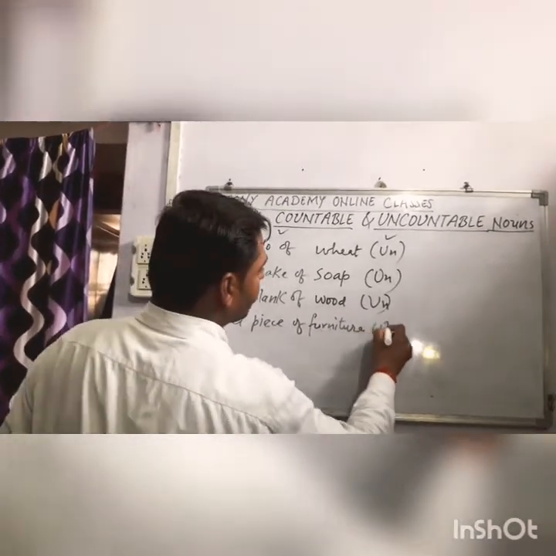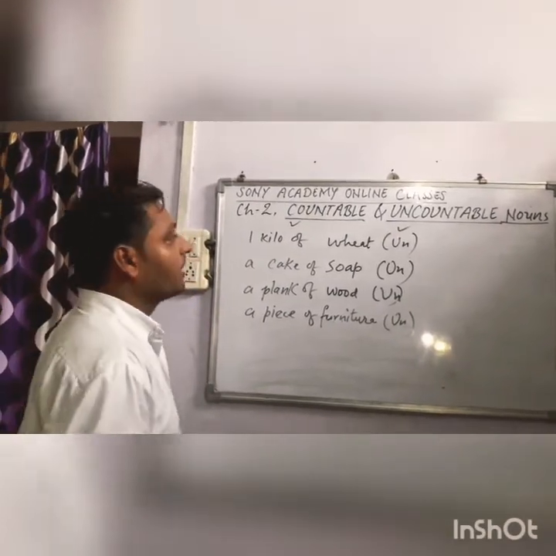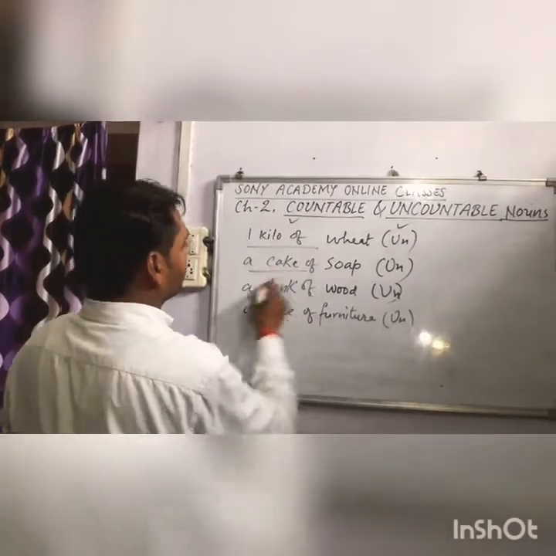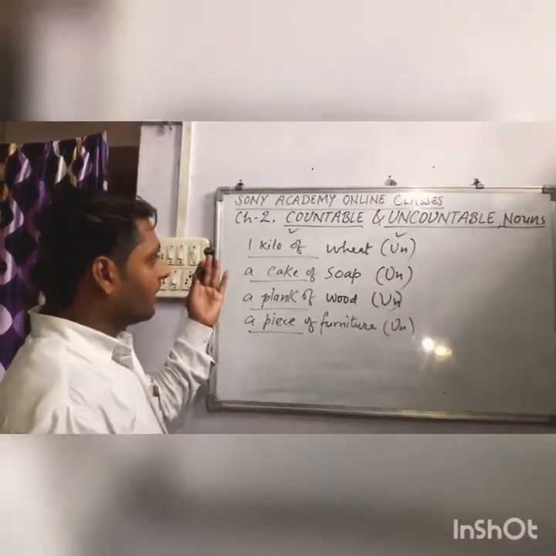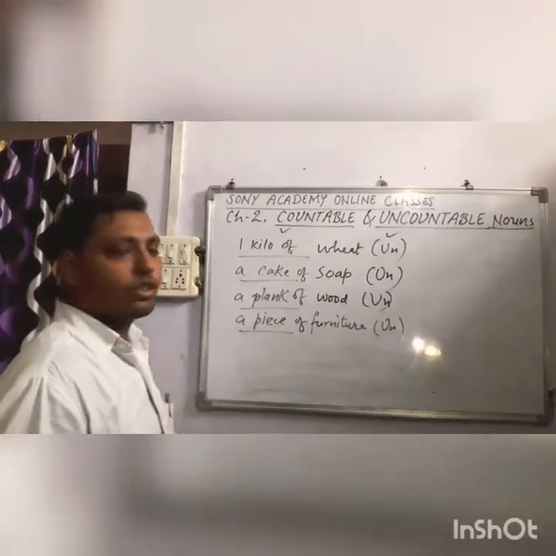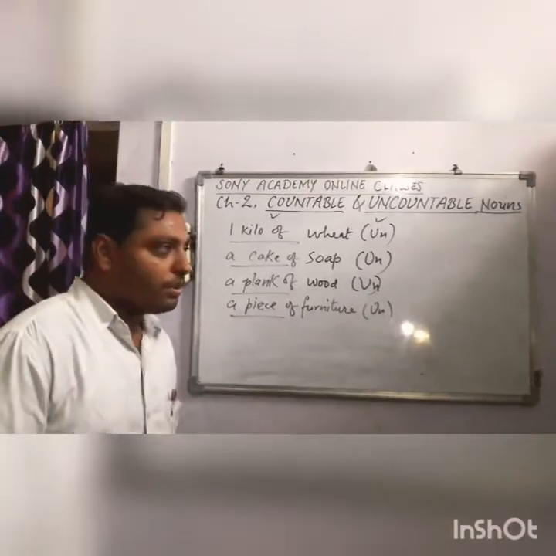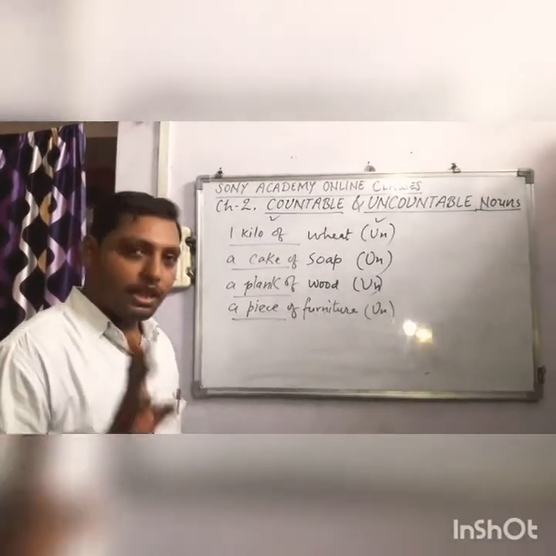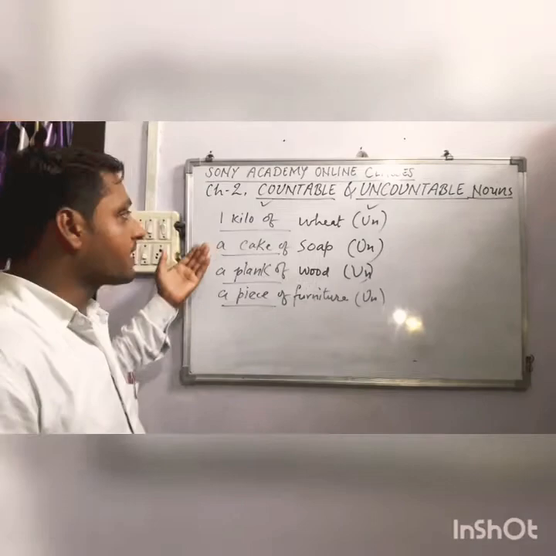These are the examples that can measure uncountable nouns. These are the measurements, units of measurement. They can easily measure some uncountable nouns in this way. So, my dear students, uncountable nouns can never be counted, but they are measured in units. And we have now understood all this.